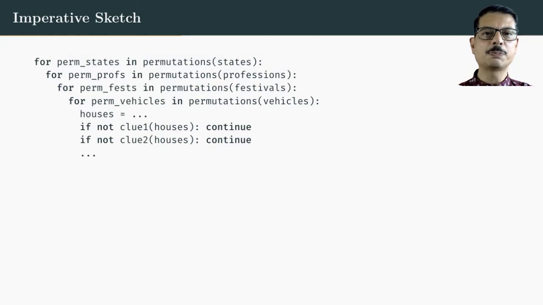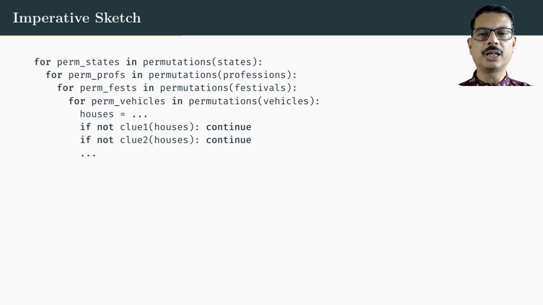Let us see how this puzzle can be possibly solved using an imperative approach. Say in Python, we would write four nested loops for states, professions, festivals, and vehicles. We will have to generate all permutations and then check each clue one by one with if statements. That's hundreds of lines of code, messy conditions, and extremely inefficient.